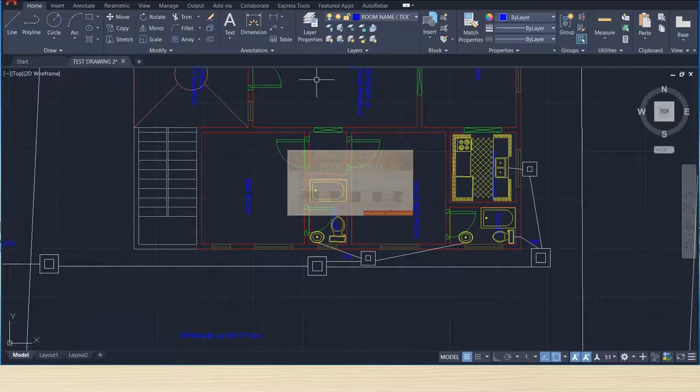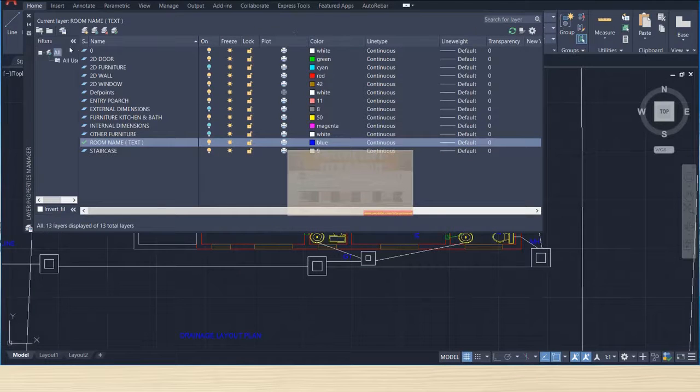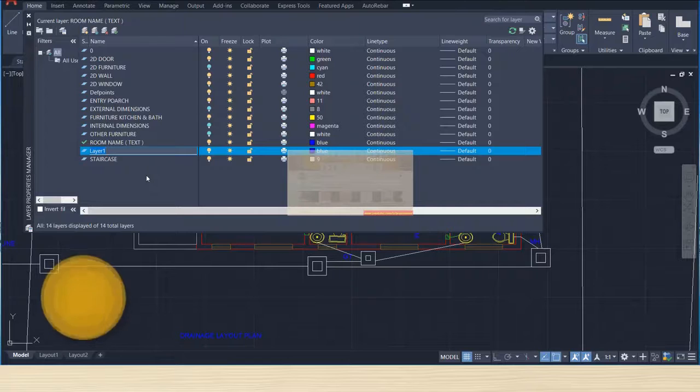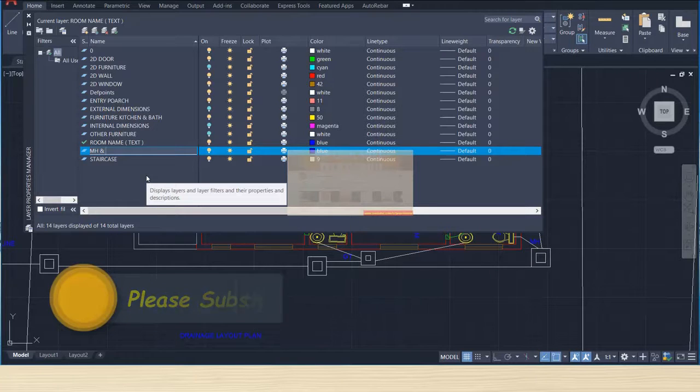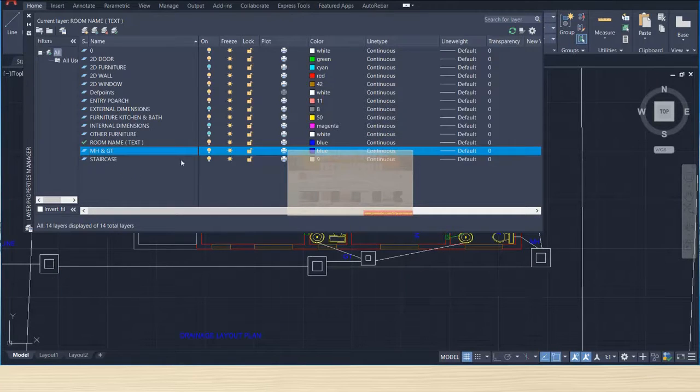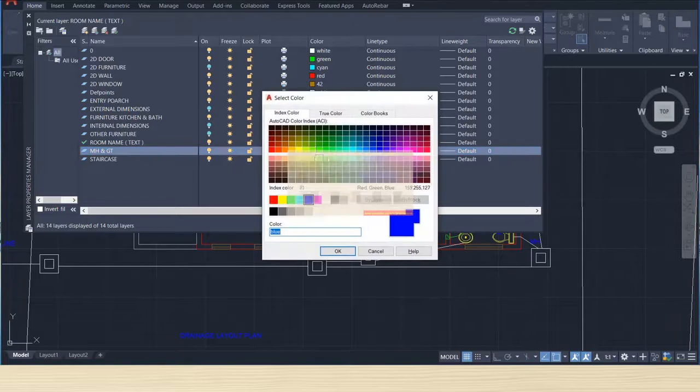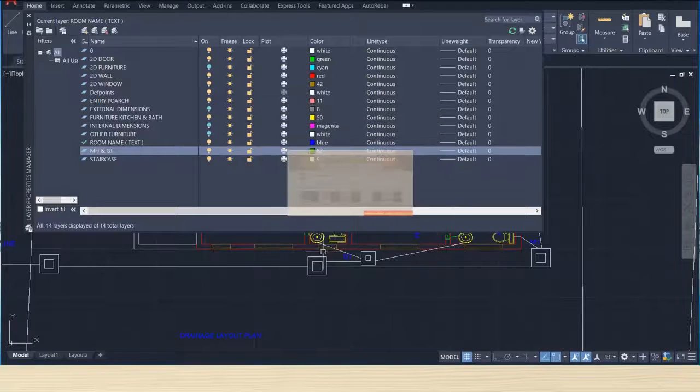Now we'll prepare the layers. So first layer, MH and GT 2020. We'll choose color green. Okay, then green selection, correct.